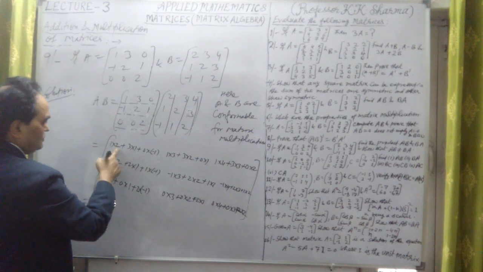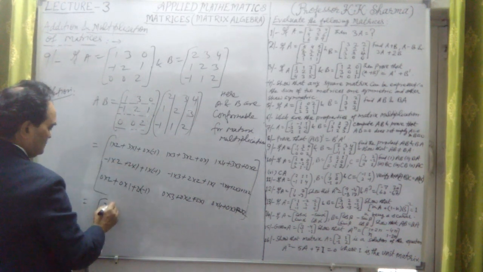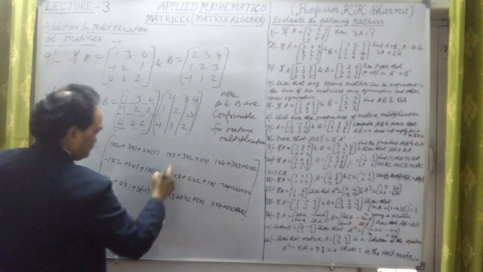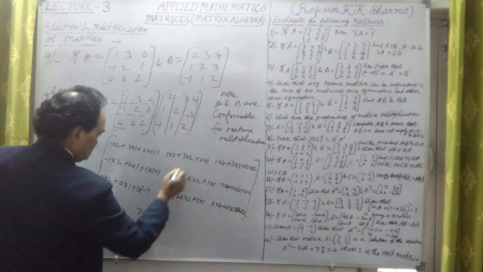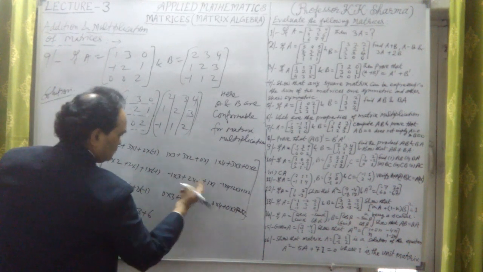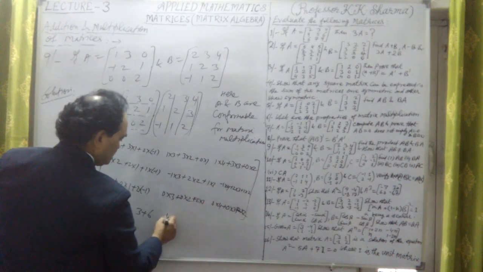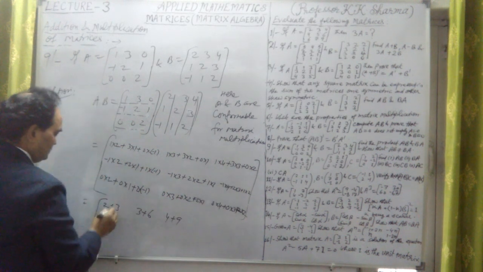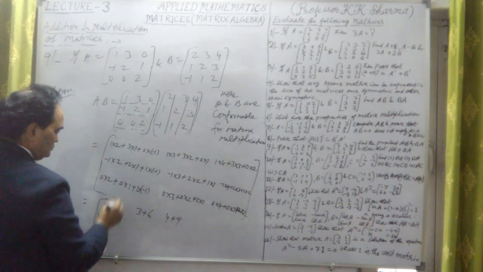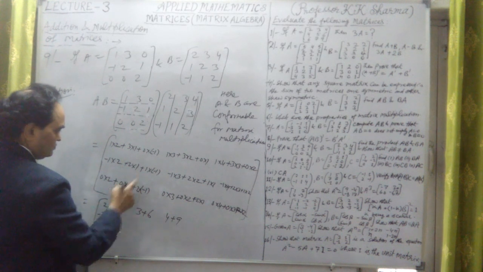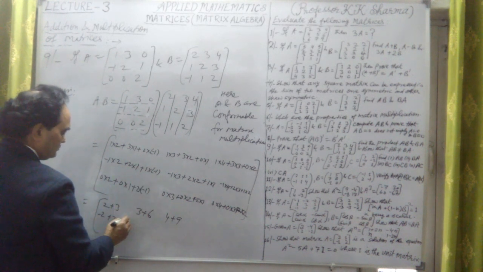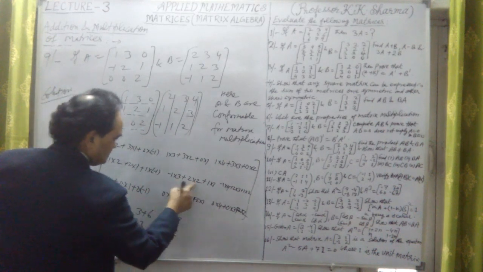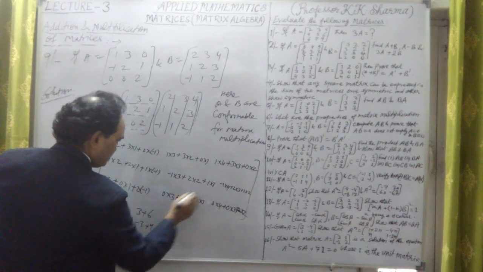It gives us 1 into 2 is 2, plus 3 into 1 is 3, plus 0. 1 into 3 is 3, plus 6, plus 0. 1 into 4 is 4, plus 9, plus 0. Minus 1 into 2 is minus 2, plus 2, plus minus 1. Minus 3 plus 4 plus 1.